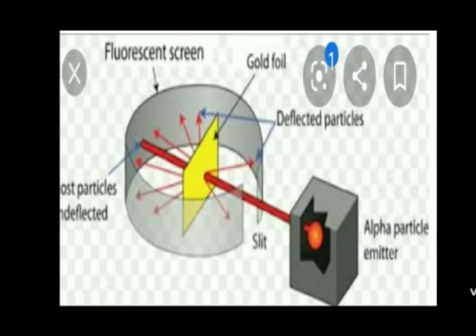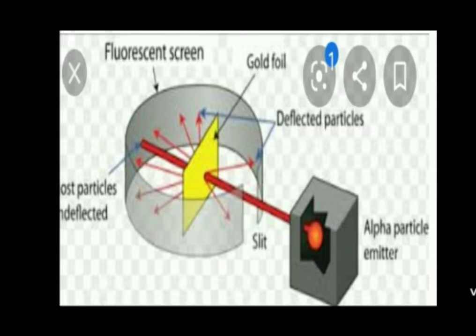Rutherford's nuclear model of atom. Rutherford studied and made the nuclear model of atom in 1911. He took a very thin gold foil and bombarded it with positively charged alpha particles. Most of the alpha particles went straight through the foil, as you can see in the picture. Some got deflected through a small angle while some got deflected through a large angle. One out of 20,000 alpha particles bounced back in the direction opposite to the original path.